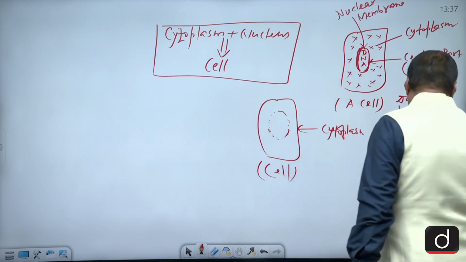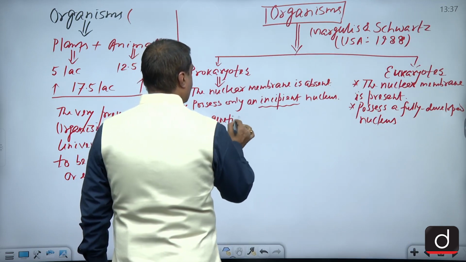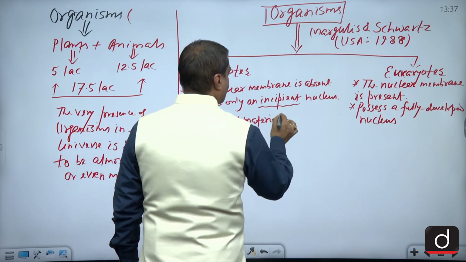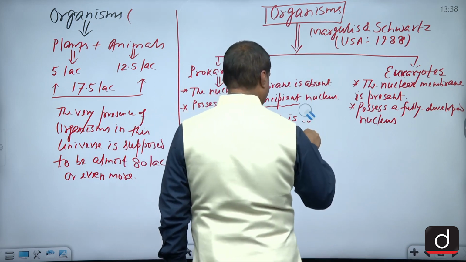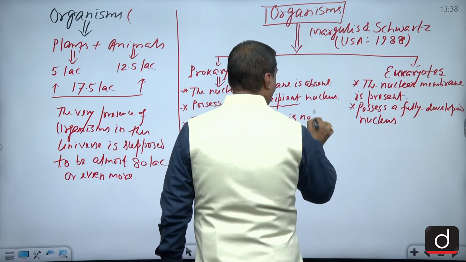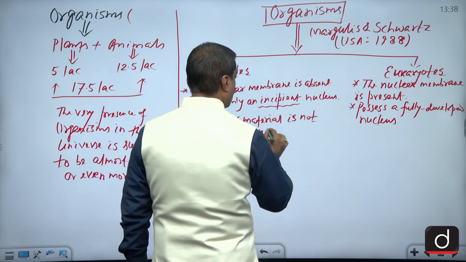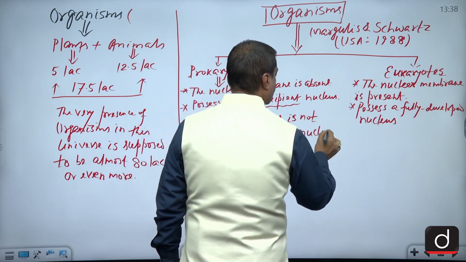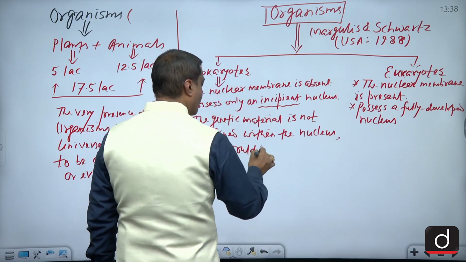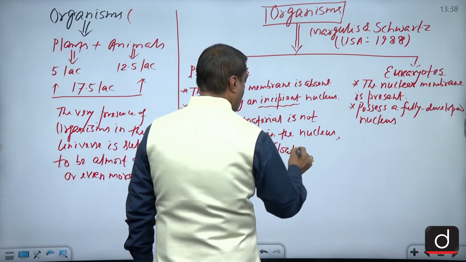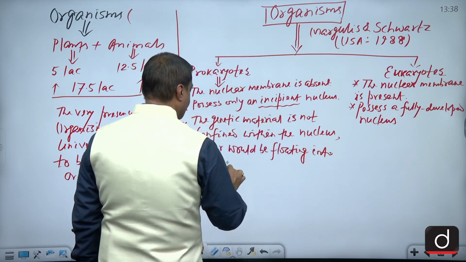So the third characteristic which we can take over here, we can say that the genetic material is not confined within the nucleus, rather would be floating in the cytoplasm.